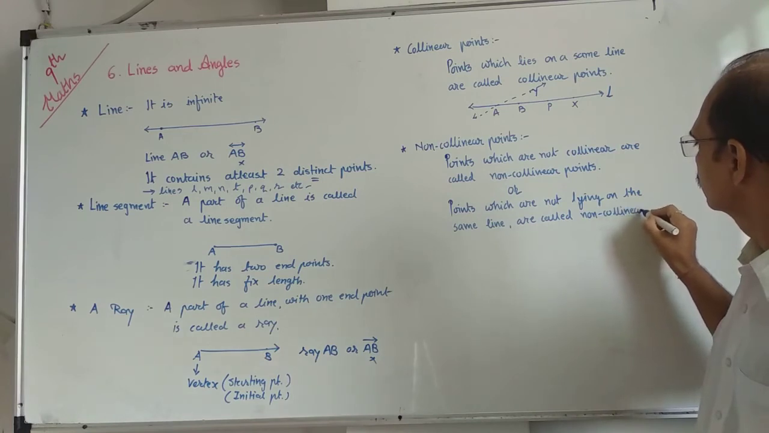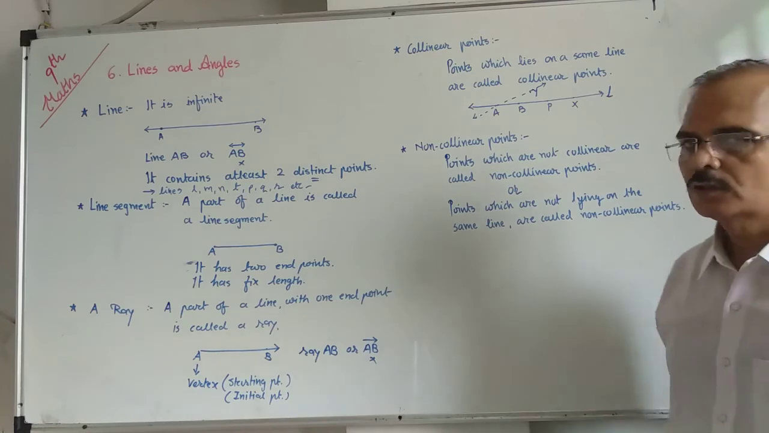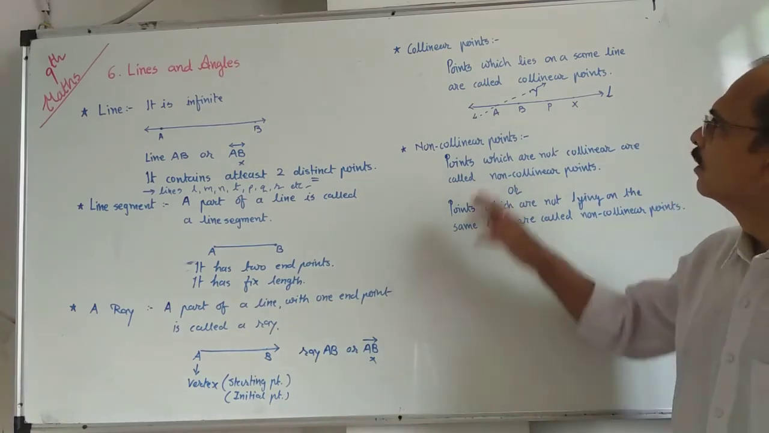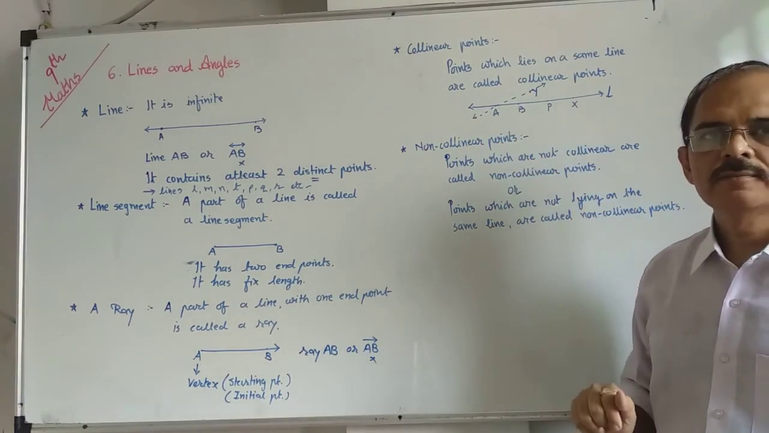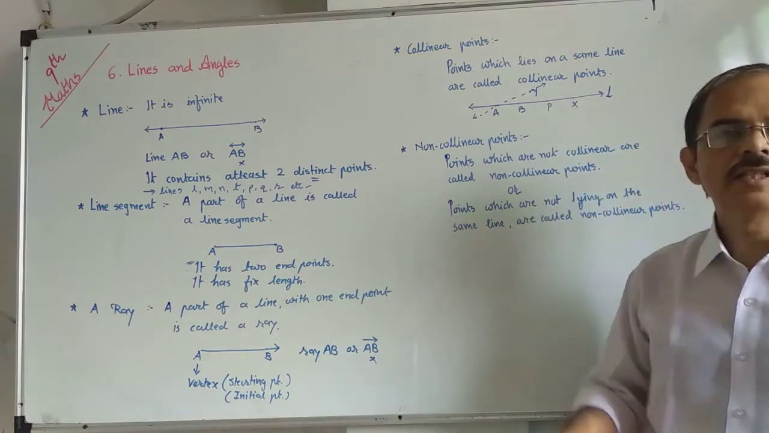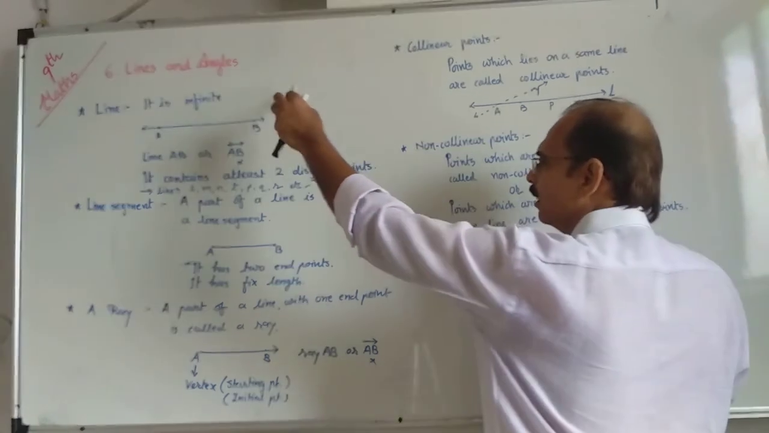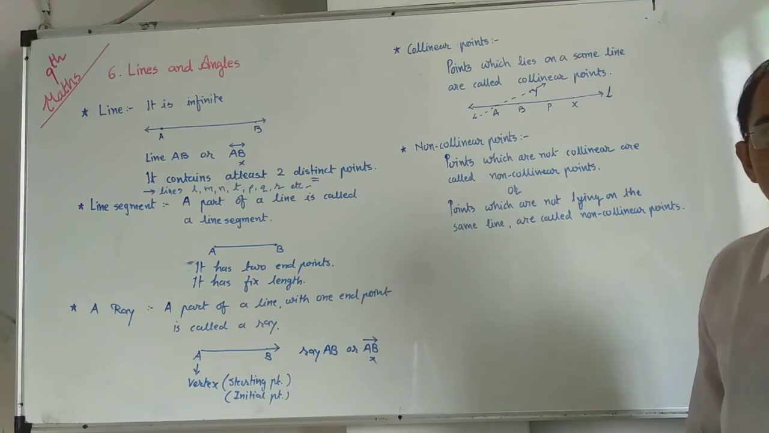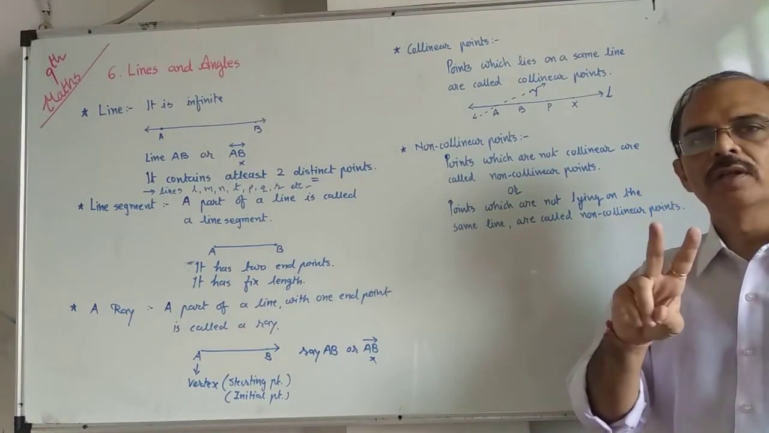Is it okay? Make the concept clear. Collinear means all the points must be on the same line. All the points. 2 points are always on the same line. If you draw one point here and write another point here, then one line will always pass through them. Right? So we can't say all this thing about 2 points.